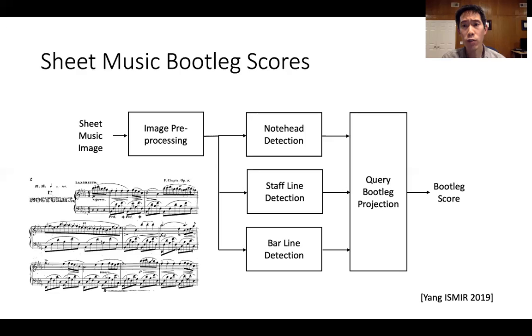The key benefit of using a bootleg score rather than a full optical music recognition pipeline is that the bootleg score is very fast to compute. It can process a high resolution image in under 1 second using just a CPU.